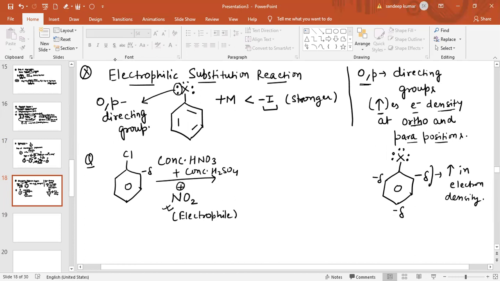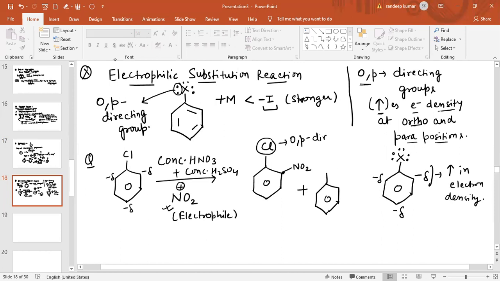So this is basically the ortho position, this is the para position, and this is the ortho position. Now this NO2 plus will attack at the ortho position with respect to Cl, because Cl is ortho para directing. So NO2 will come at the ortho position, and also at the para position. So these two products will be obtained after the reaction.